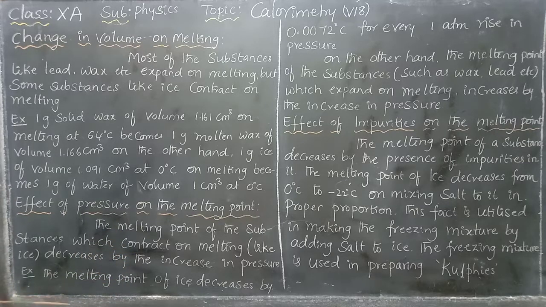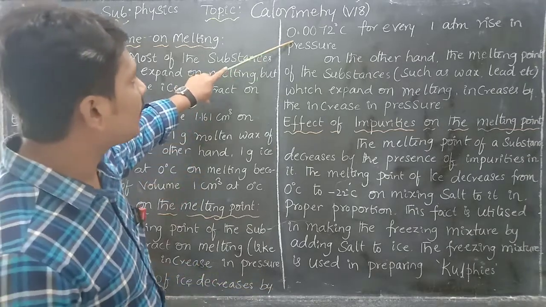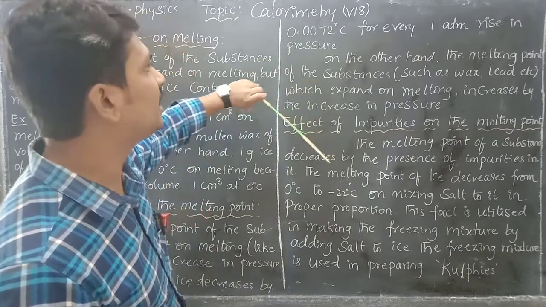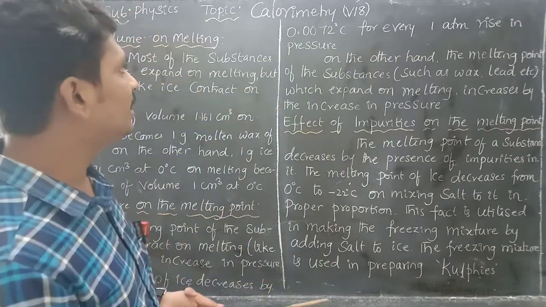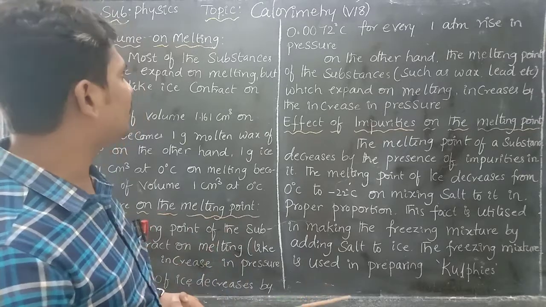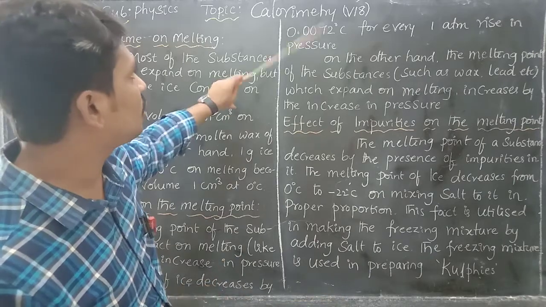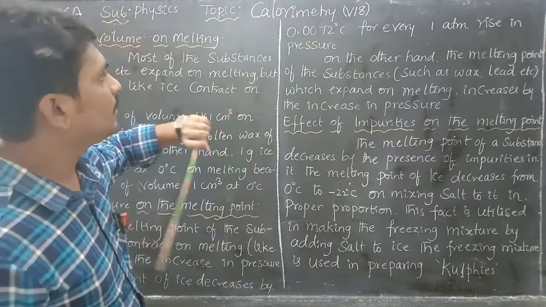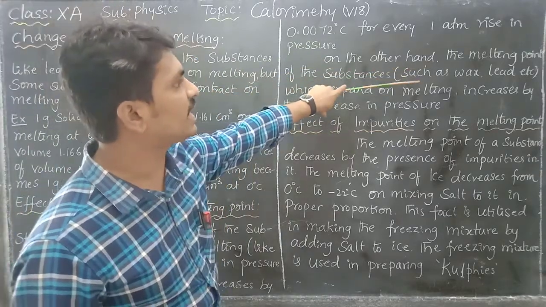Let us take an example. The melting point of ice decreases by 0.0072 degrees centigrade for every 1 atmospheric rise in pressure. If you increase the pressure by 1 atmosphere, then for every 1 atmosphere of pressure, the melting point of the corresponding solid is decreased by 0.0072 degrees centigrade.